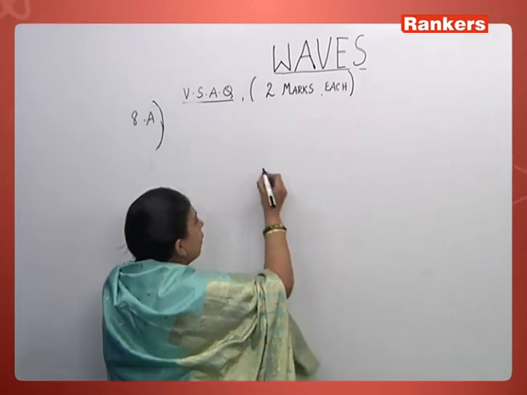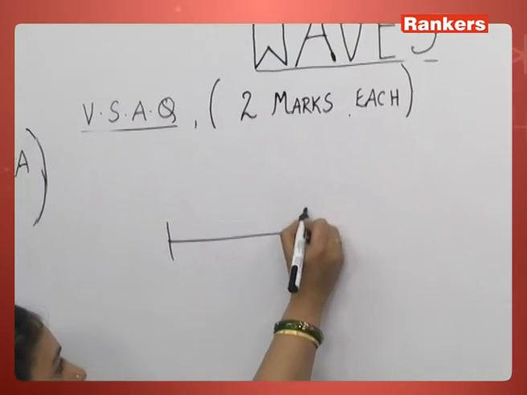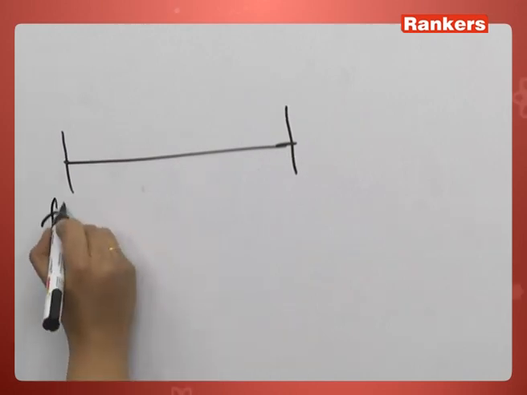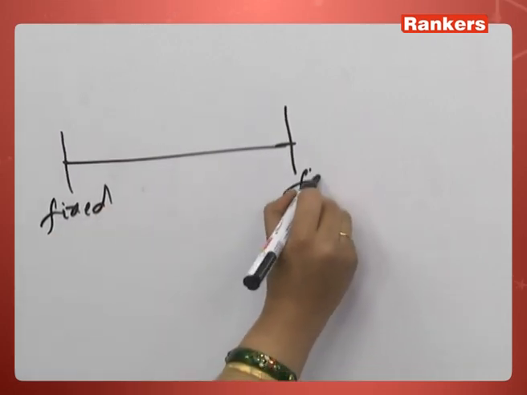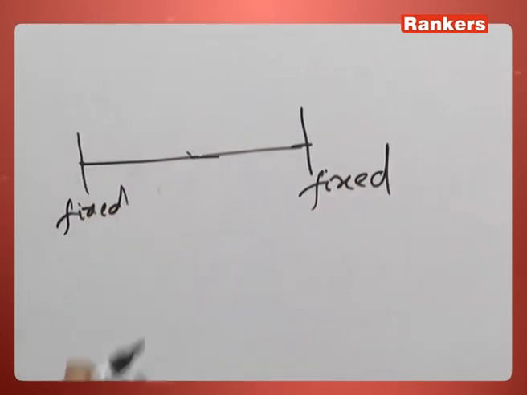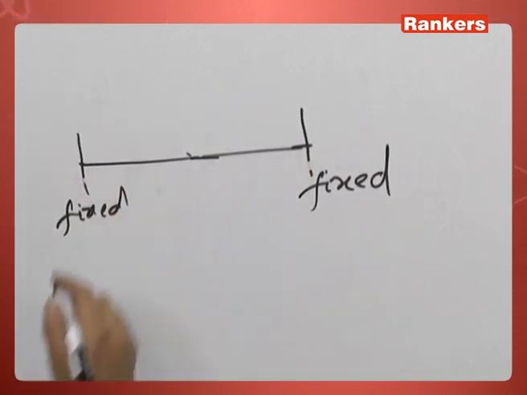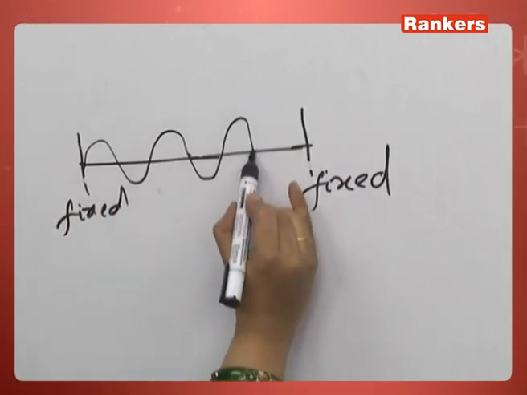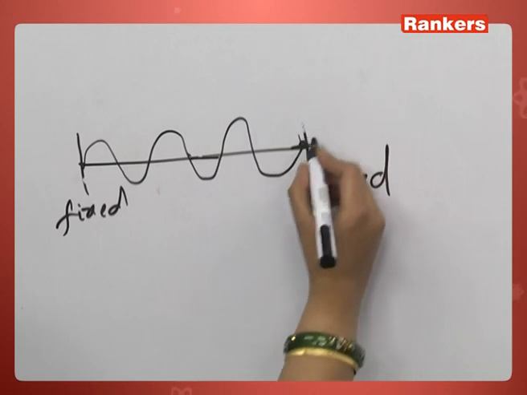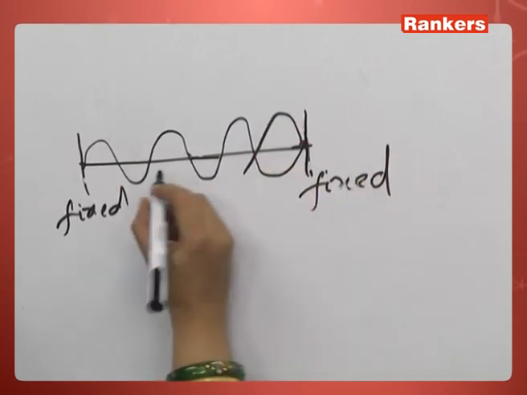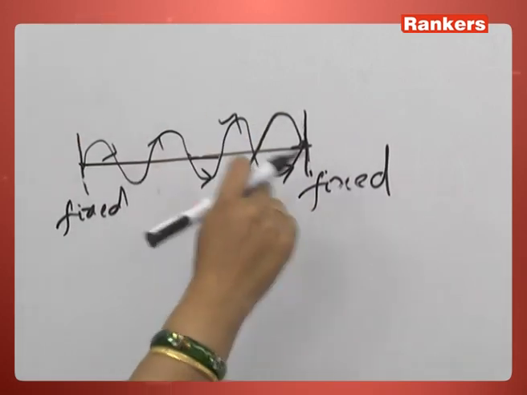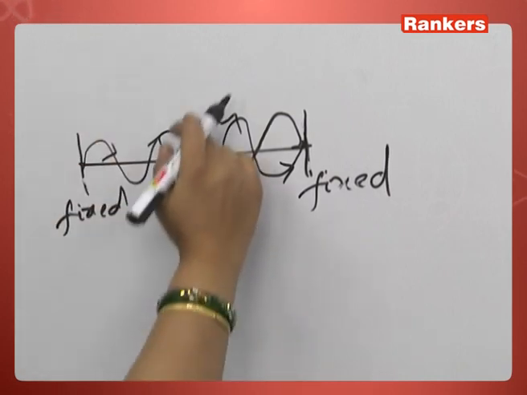For example, take any musical instrument like a veena or a guitar. We see that there are 2 fixed ends. When we pluck the string, it vibrates. A disturbance goes along the string, and at the fixed end it reflects back. A wave is a disturbance. It's not that the particles travel along; the particles are moving up and down, but the disturbance is going along the string.